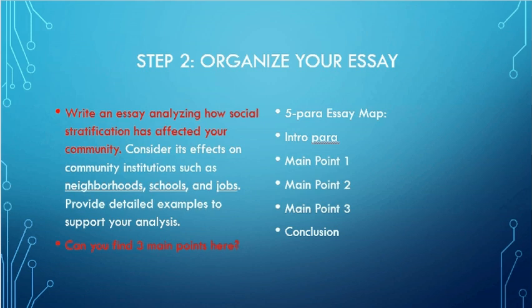Sometimes your body paragraphs are suggested to you within the topic, sometimes they are not. So when we look at the extra information here, we're going to be talking about social stratification in our community, and we are told in the topic that we need to discuss social stratification in our neighborhoods, in our schools, and at jobs in our community. Now, you know what's interesting? I've got to have 3 main points, and I've got to discuss social stratification in 3 different places. Can you find the 3 main points here? And I'm just saying this to illustrate. Whenever your 3 main points are given to you in the topic, you always want to use them there.